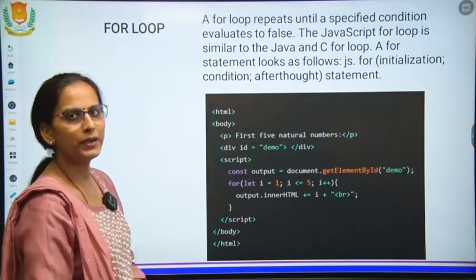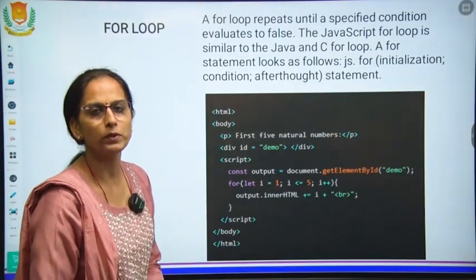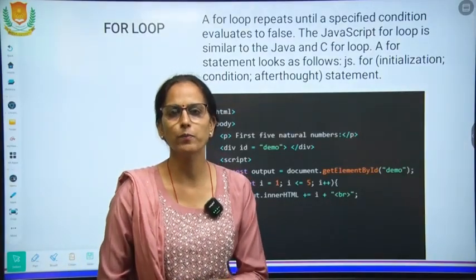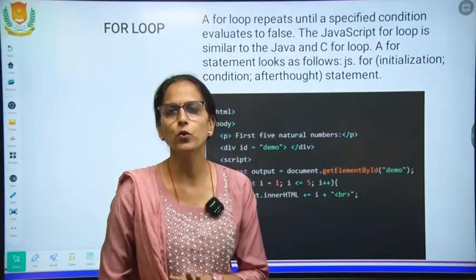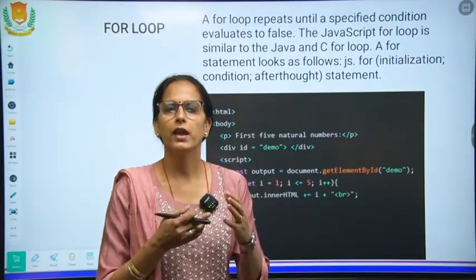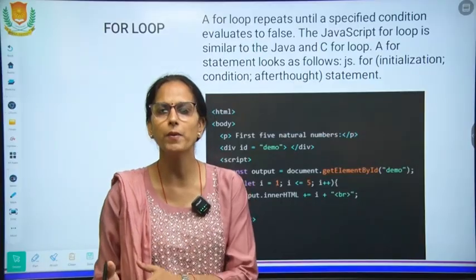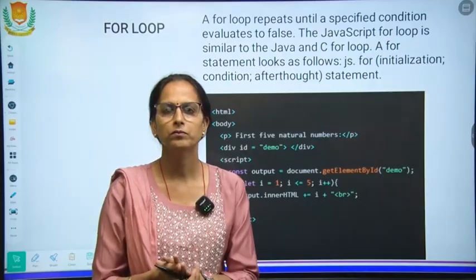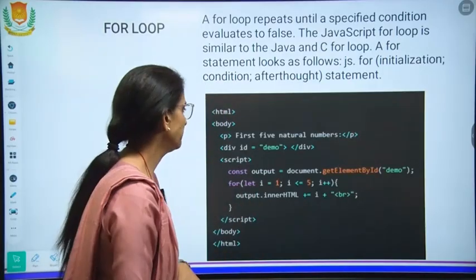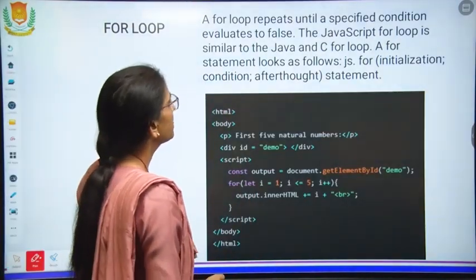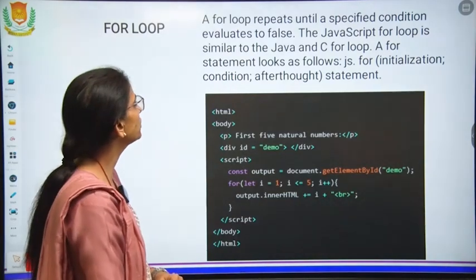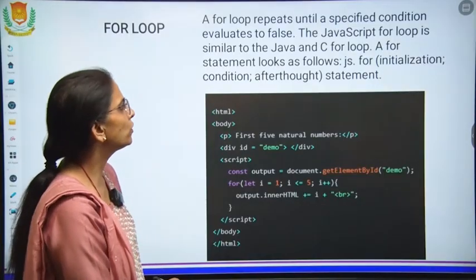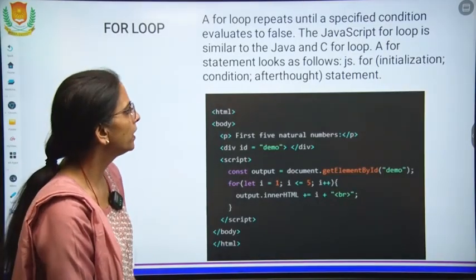Now we will be discussing the for loop. There are three types of looping, and the third type is the for loop. You can give the condition, initialization and increment or decrement of the variable in the same statement. That is the for loop. The for loop repeats until a specified condition evaluates to false. The JavaScript for loop is similar to the Java and C for loop.